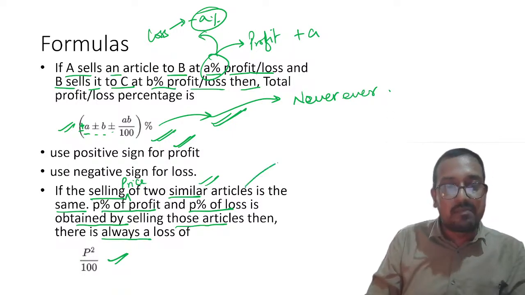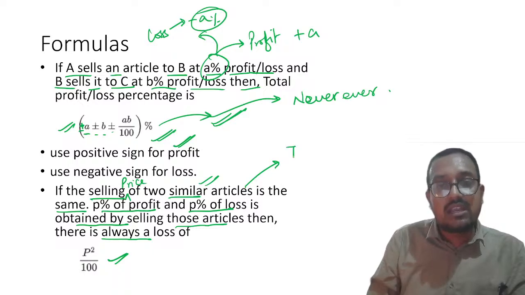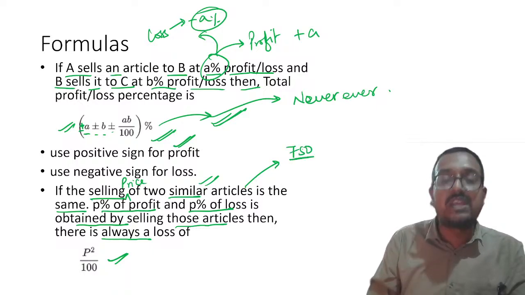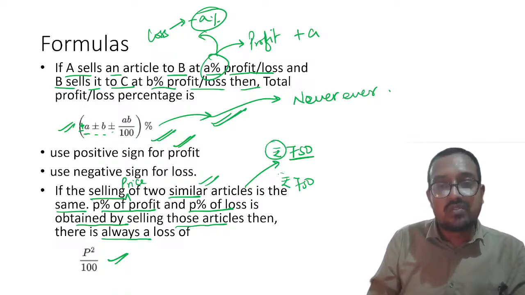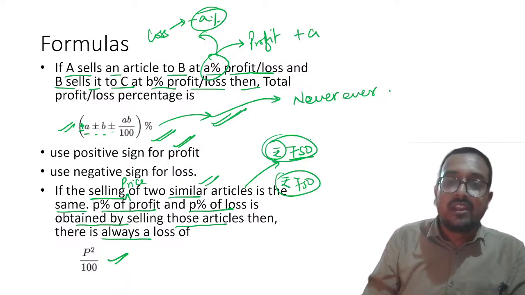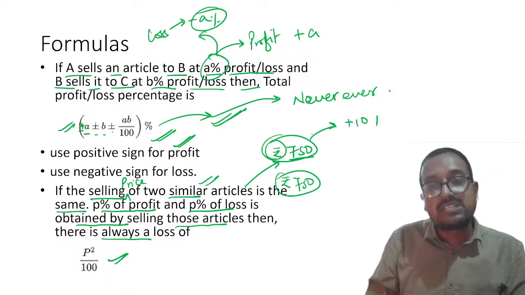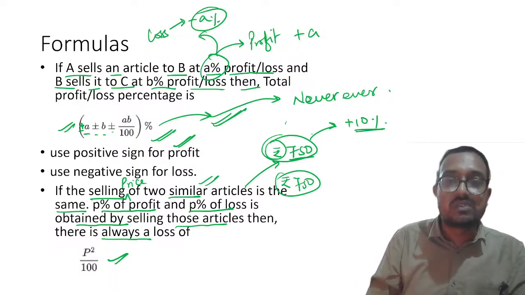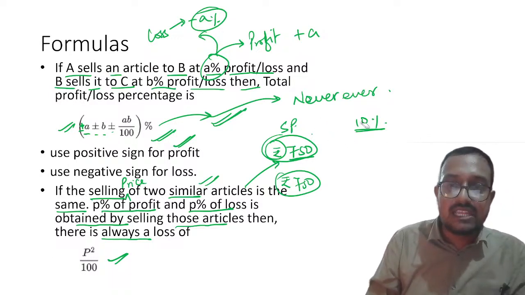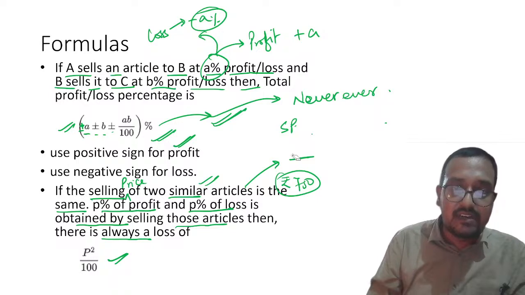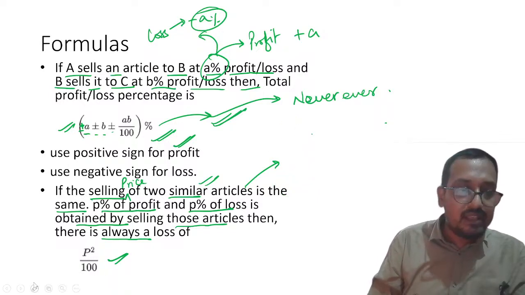For example, let us say that I bought a table for rupees 750 and a chair for rupees 750. Please remember, both of them are for rupees 750. Now let us say that I sold this table for 10% profit. Sorry, this was the selling price, right? I'm really sorry, not cost price. Let me repeat the whole thing.